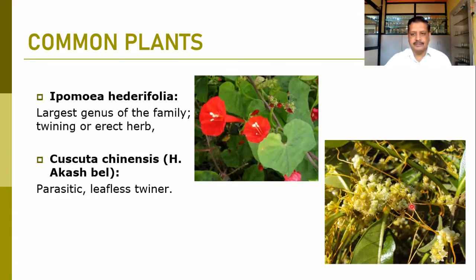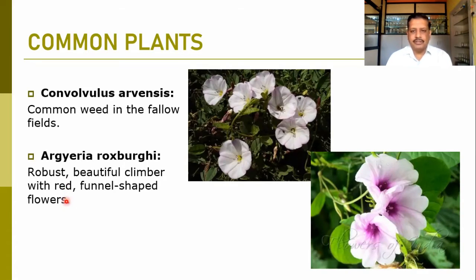Then Cuscuta chinensis, here you can observe, we commonly call it Amarvel, Cuscuta chinensis, or in Hindi it is called Akash bel. It is acidic in nature, leafless, and only the yellow stems can be observed which are spread on the branches. So it is a parasite. Then Convolvulus arvensis, which is a common weed which can be observed in our region. You can find heart-shaped leaves and slightly bluish flowers.